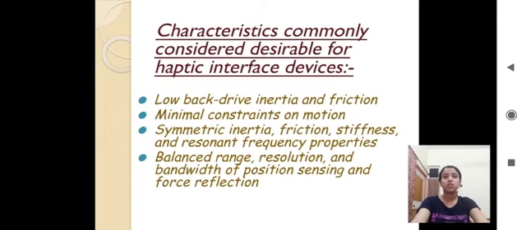The characteristics commonly considered desirable for haptic interfaces are: the first one is low back drive inertia and friction. The next is minimal constraints on motion imposed by the device kinematics, so free motion feels free. Symmetric inertia, friction, stiffness, and resonant frequency properties, thereby regularizing the device so users don't have to unconsciously compensate for parasitic forces. And the balance, range, resolution, and bandwidth of the position sensing and force reflection.